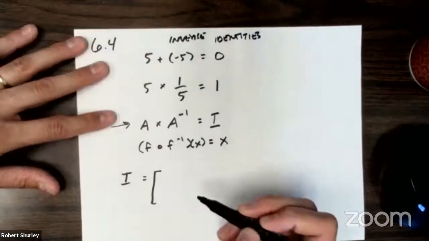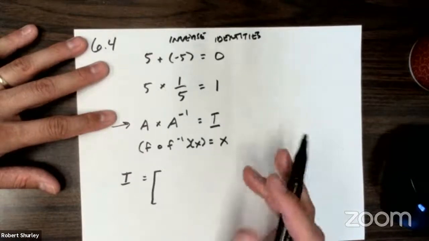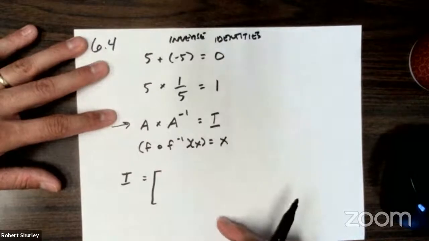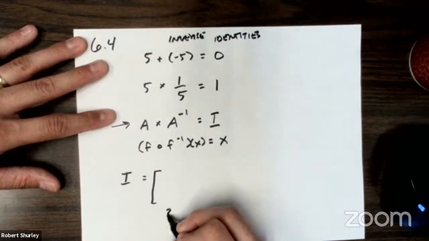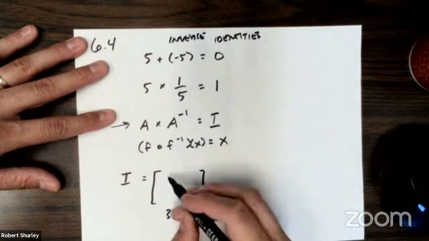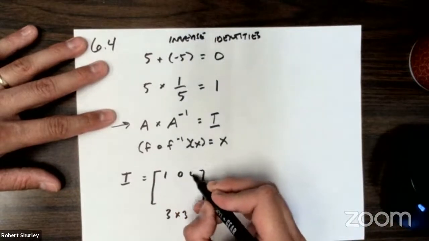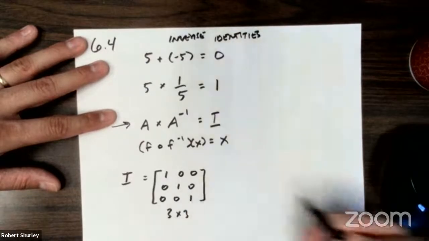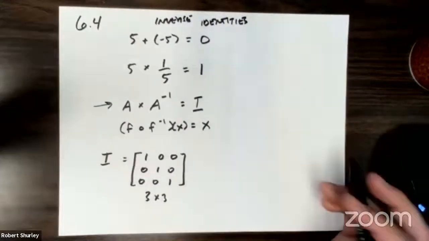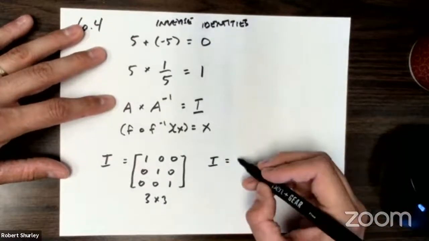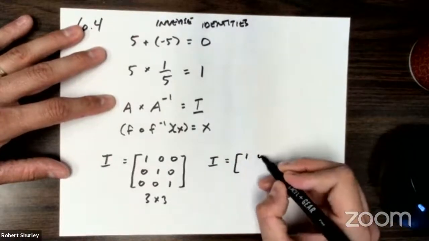It's a square matrix, and it always consists of zeros and ones, but the ones are always on the diagonal, top left to bottom right. So if we looked at, let's say, a 3 by 3 identity, it would be 1 0 0, 0 1 0, 0 0 1. Or if we looked at, let's say, a 2 by 2, because I'll show you an easy